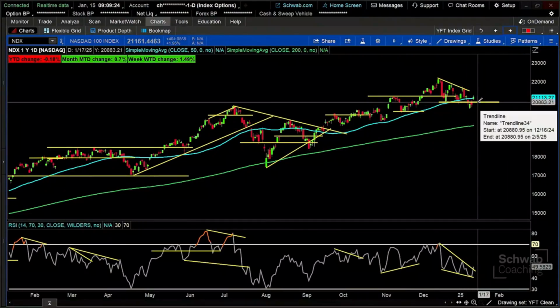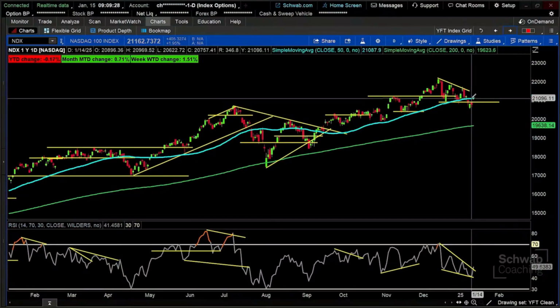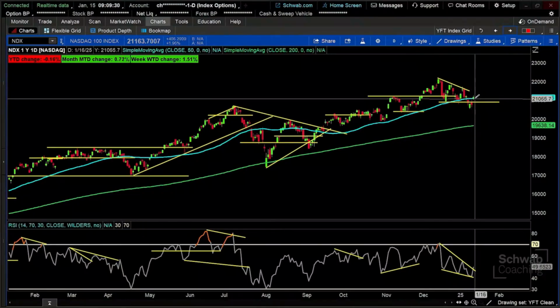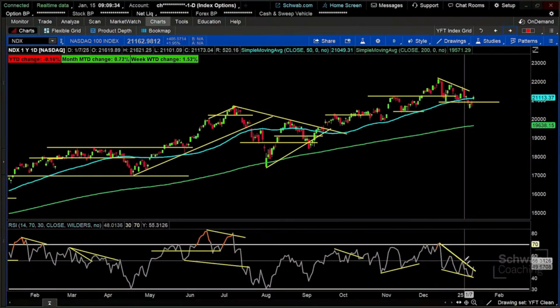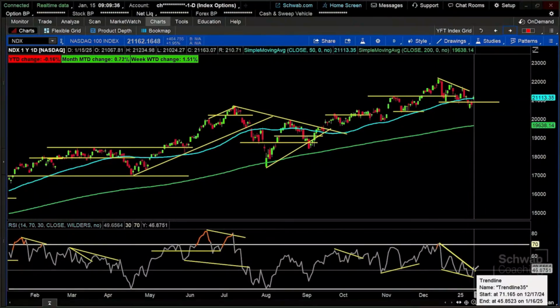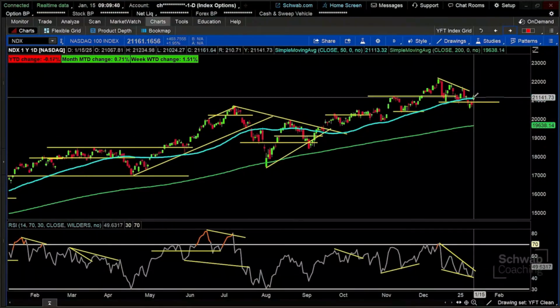We broke the horizontal from this descending triangle that was in place. The NASDAQ is making that move up through the 50-period moving average, the breakout of that descending wedge, if you will, on RSI here on the NASDAQ. So a little bit of momentum, again, kicking back in.